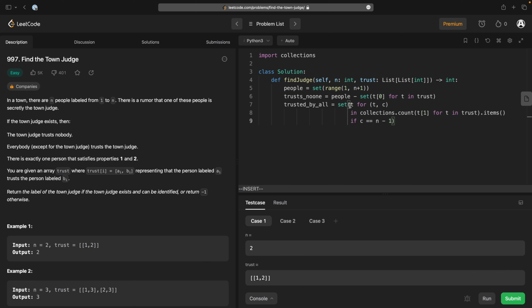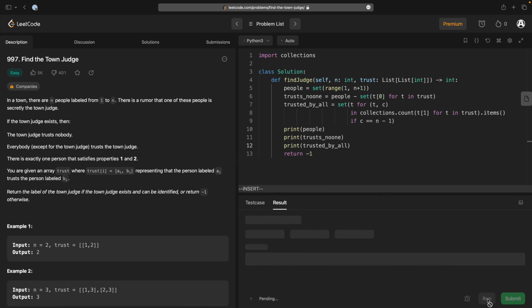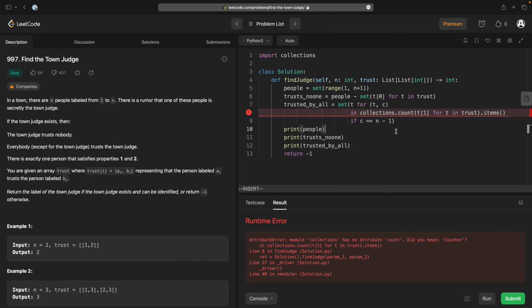Let's print these sets out and just see what we're doing. We'll return -1 always. So let's see what we know so far. Print people, print trusts no one, print trusted by all. These are just literal translations, using the right API, of the statements we were given.